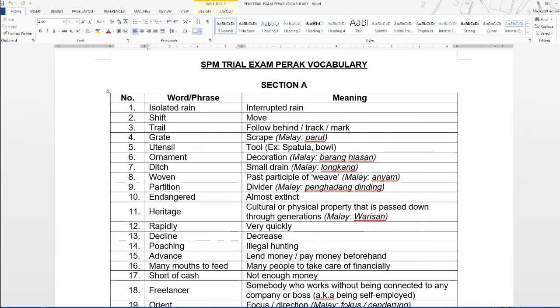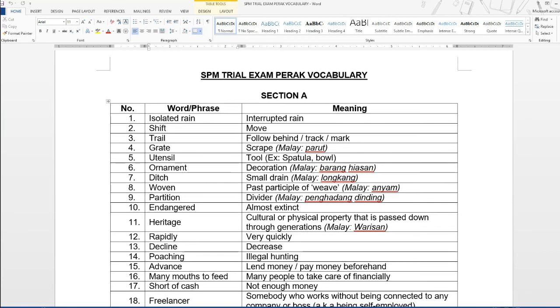So we have come to the end of section A for the SPM trial examination for Perak. So before I go, let me remind you again that I will upload this vocabulary list in Google Drive. The link will be in the description down below. And I also have a quiz that I want you all to do that is related to the vocabulary in this section.